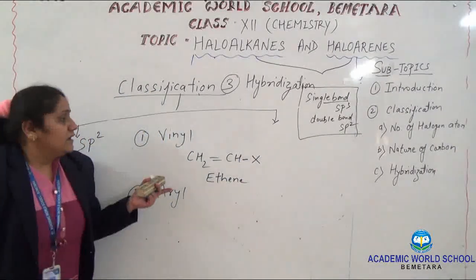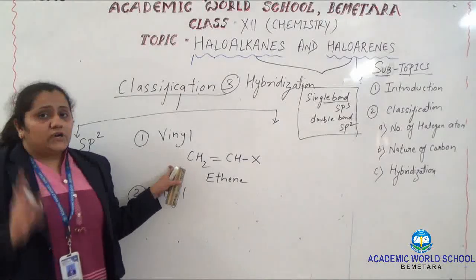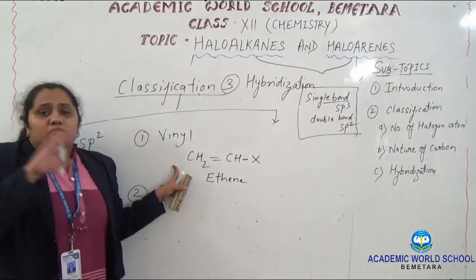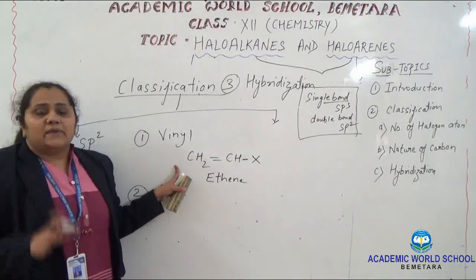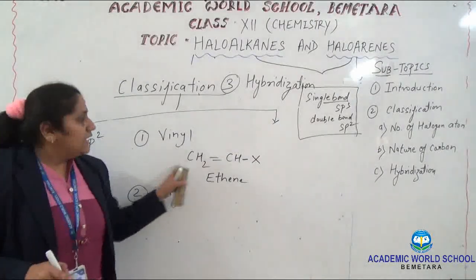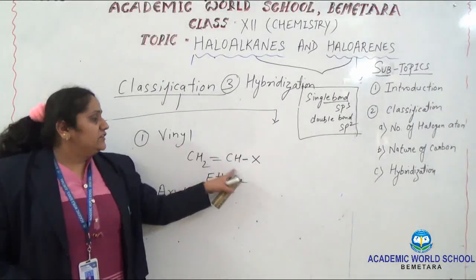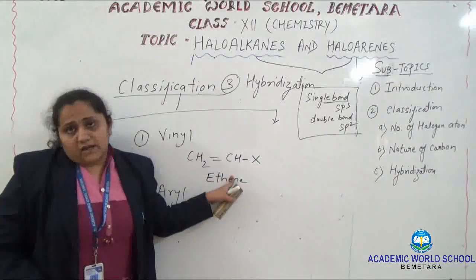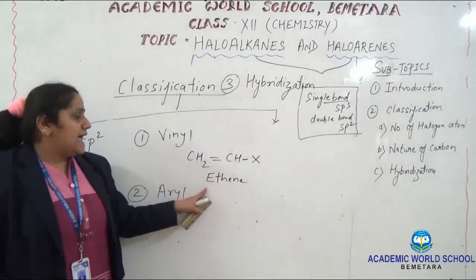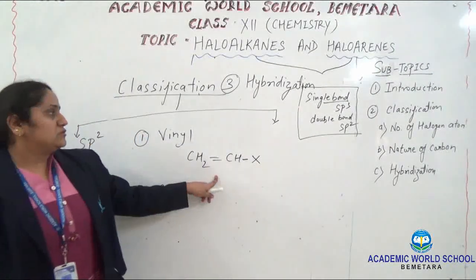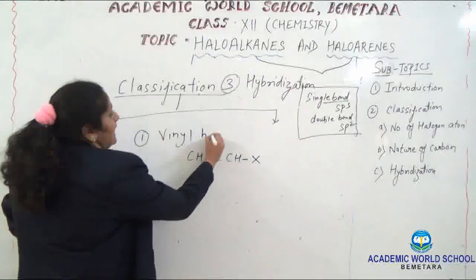In the earlier classification, I put X on the carbon where the hybridization is sp3. Here the halogen is attached to the carbon which is bonded with the double covalent bond. Hence it is called a vinyl halide.